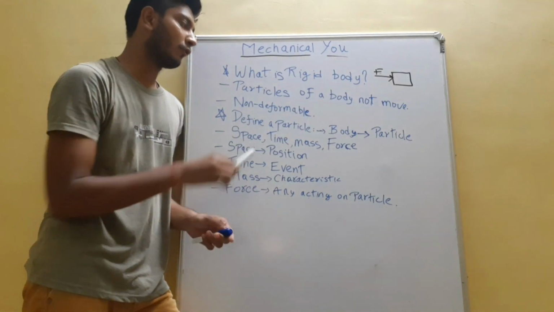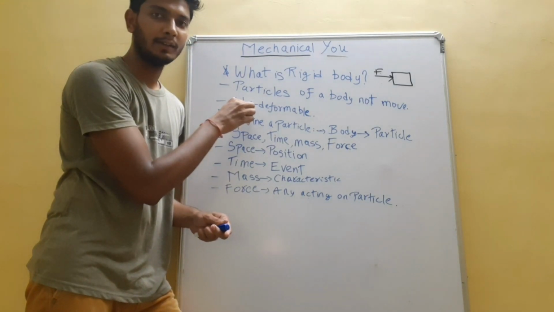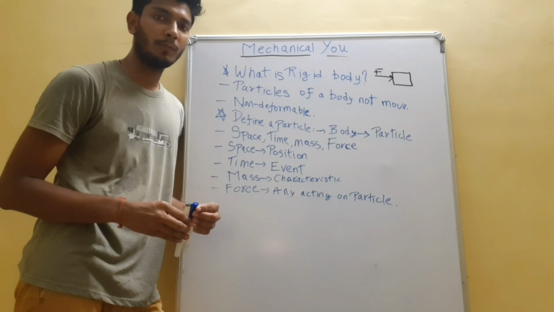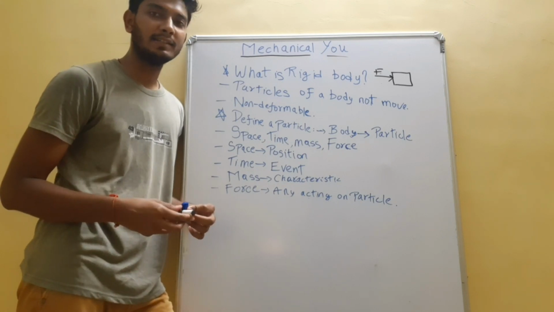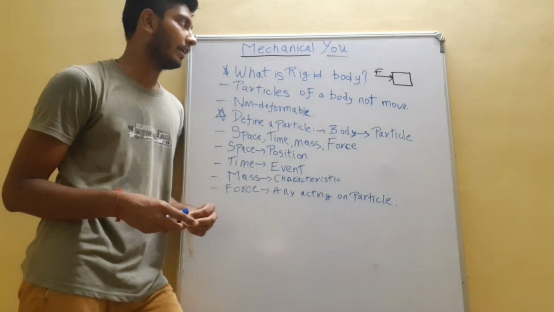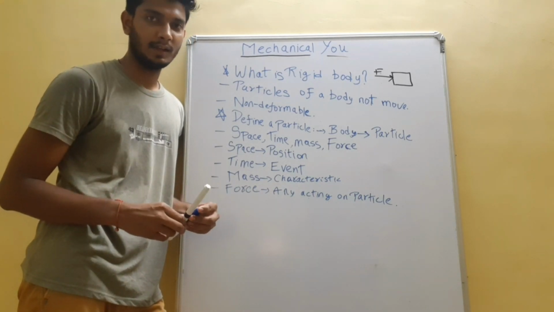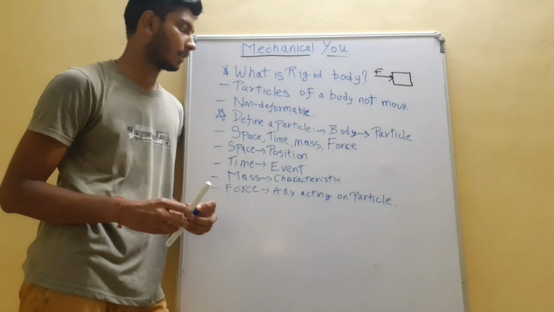It is a kind of non-deformable body. Now you might think that a steel block would be a rigid body, but no, it is a deformable type of body. A rigid body is an ideal body, so it does not exist in this whole universe.